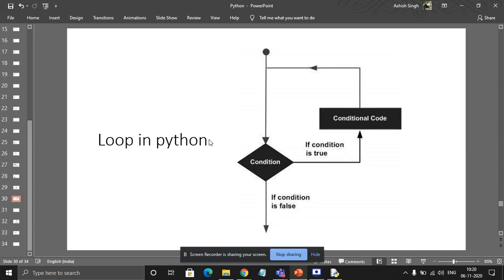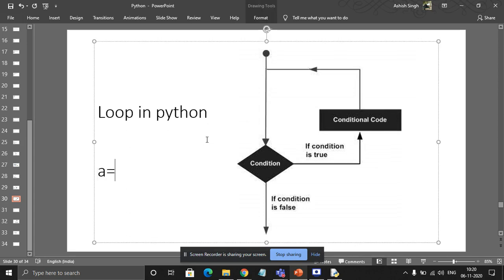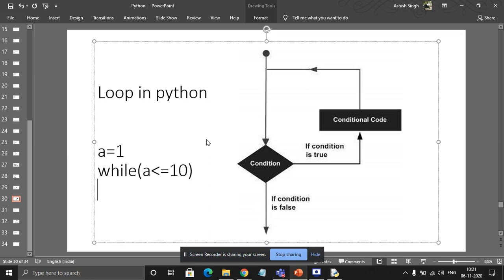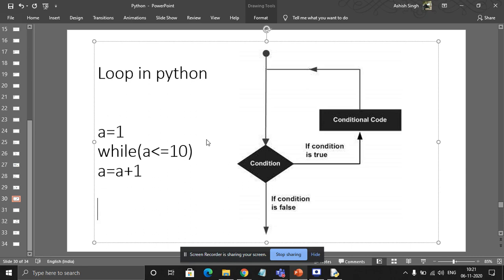See here, I'm going to write it on the screen so there will be more clarity. A is equal to 1, while A is less than or equal to 10. Just simple pseudocode, not Python syntax. Then A is equal to A plus 1. And at last, print loop index.